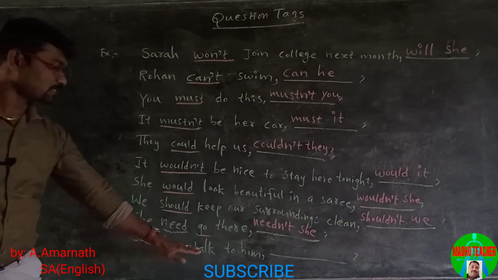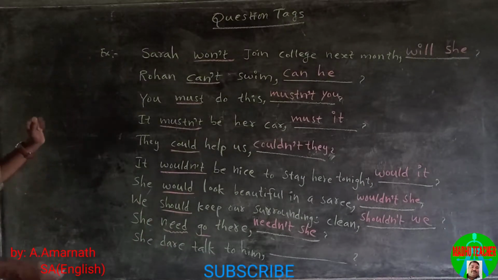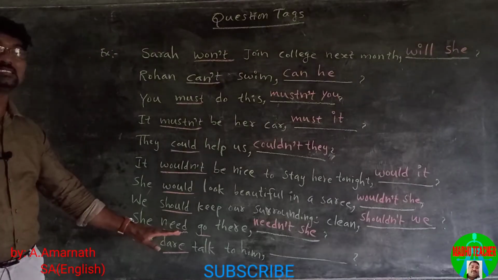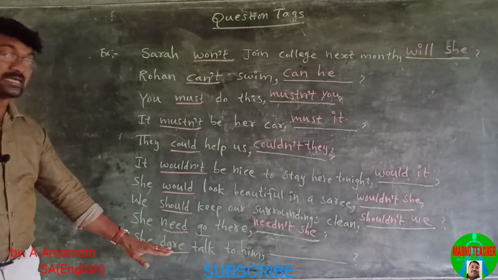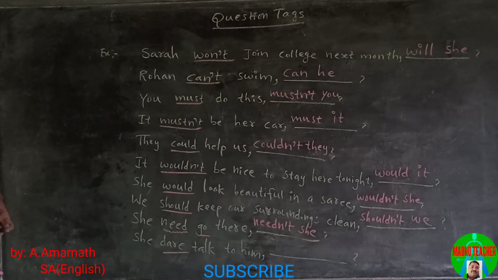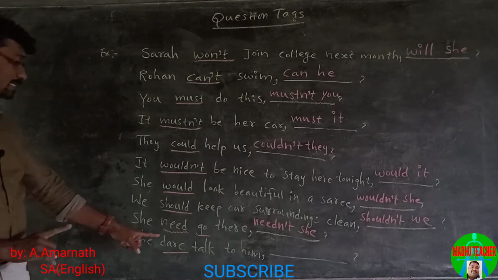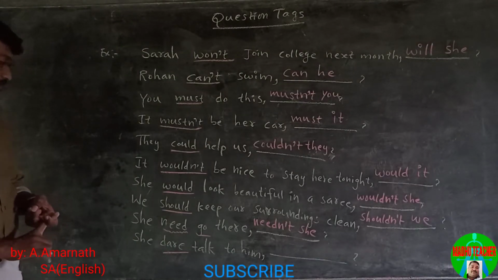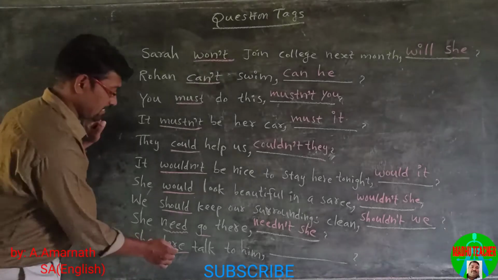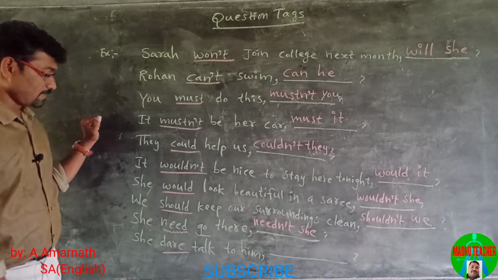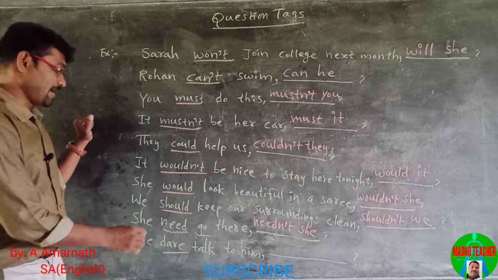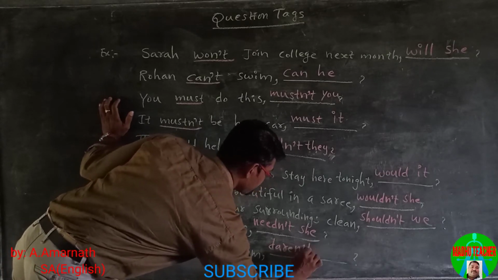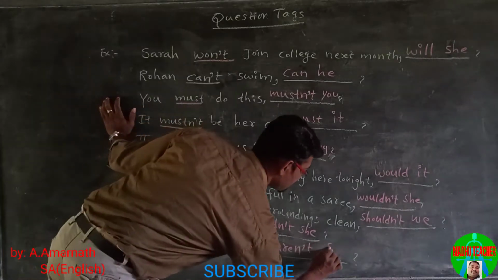She dare talk to him. Here dare is the same as need. Dare can be either main verb or helping verb, but here in this sentence it is used as modal verb. So we construct the question tag with the helping verb dare. It is a positive statement, so the tag is in negative form. Daren't, and the pronoun is she.